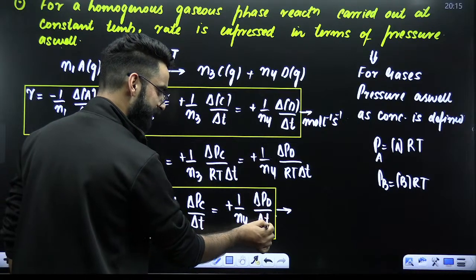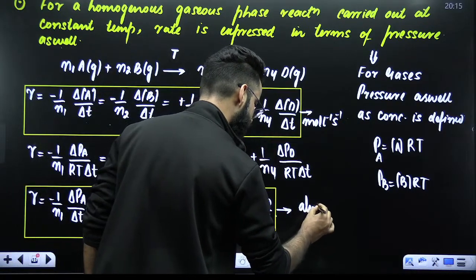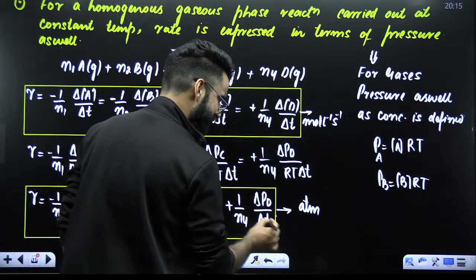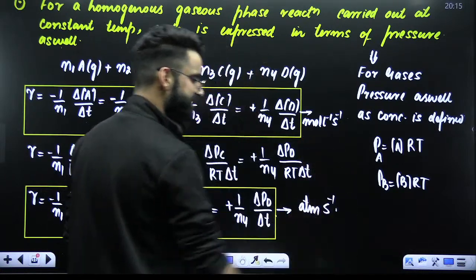Pressure in the numerator, time in the denominator. Imagine pressure is in atm. Imagine time is in seconds. So it's going to be atm second inverse.